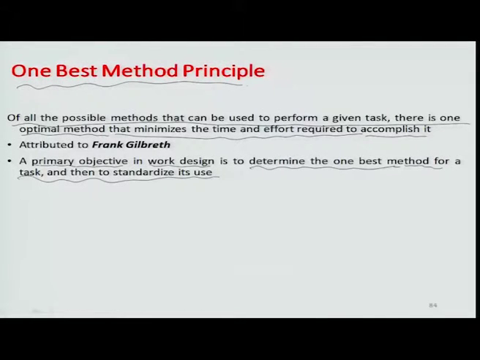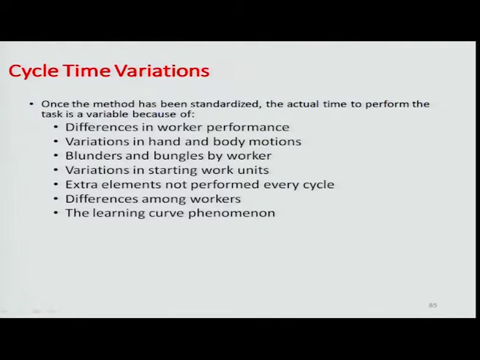That is probably one of the most important utilities that this whole organized study of work systems leads to. So, we will now try to see some of the reasons, supposing there are repetitive operations, what is the cycle time variation and why cycle time should vary. Once the method has been standardized, the actual time to perform the task is variable because of differences in worker performances. I am talking about now only manual systems.